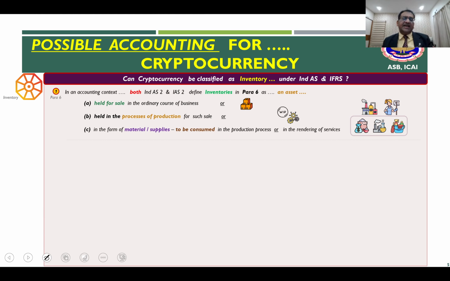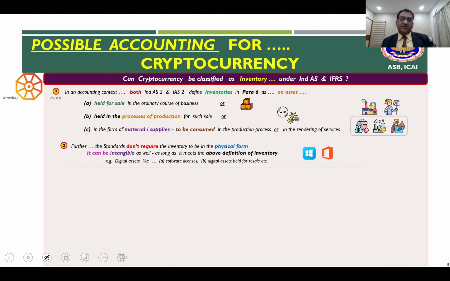So three broad categories under paragraph 6 of Ind AS 2 and IAS 2: it is an asset either held for sale in the ordinary course of business, or held in the process of production for such sale, or held in the form of material or supplies to be consumed subsequently.